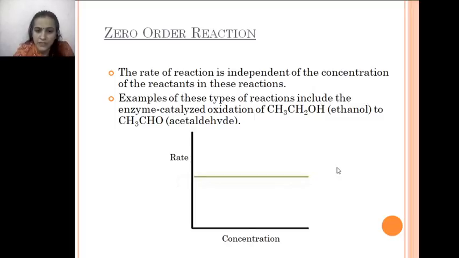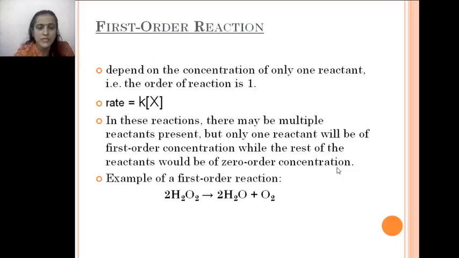I have mentioned here a graph which shows the zero order reaction kinetics. In zero order reaction kinetics, the graph is always a straight line, a line parallel to the concentration axis. Next is first order reaction.